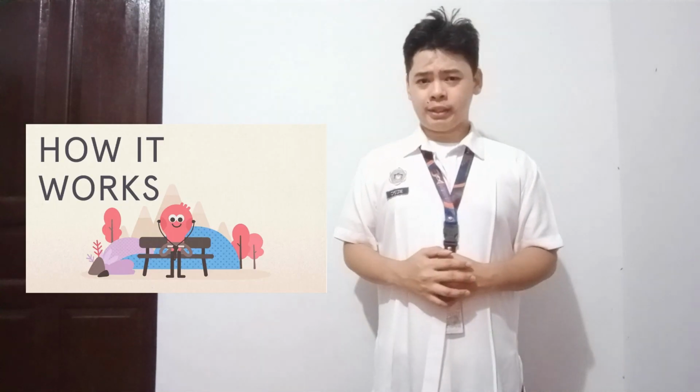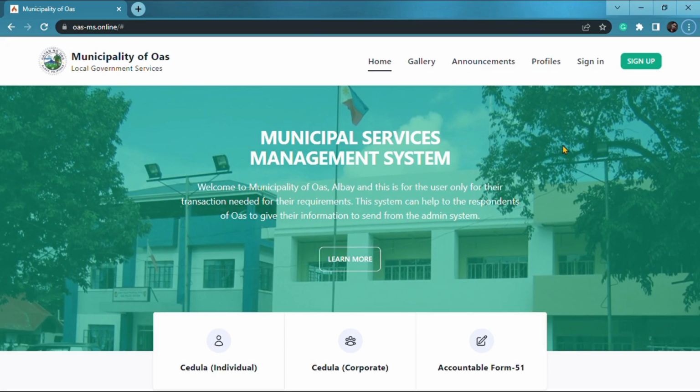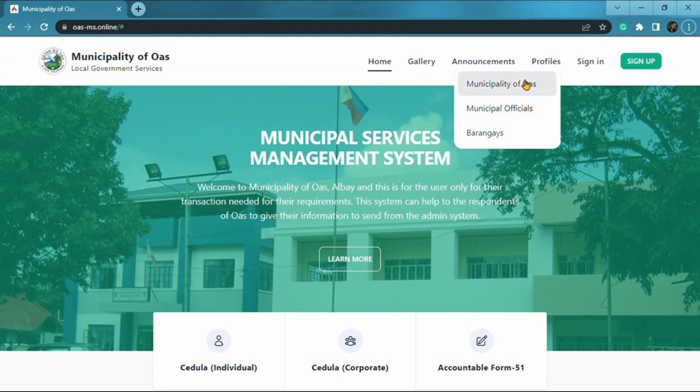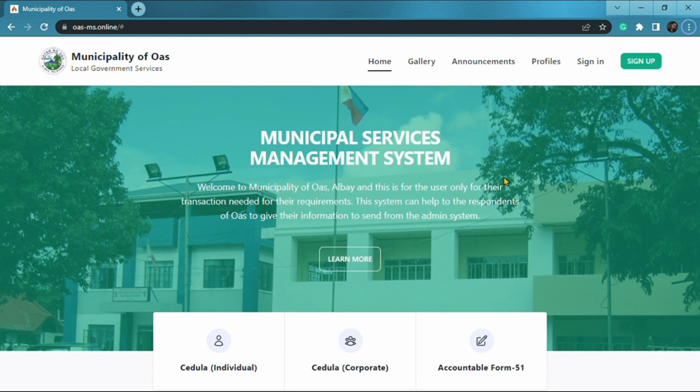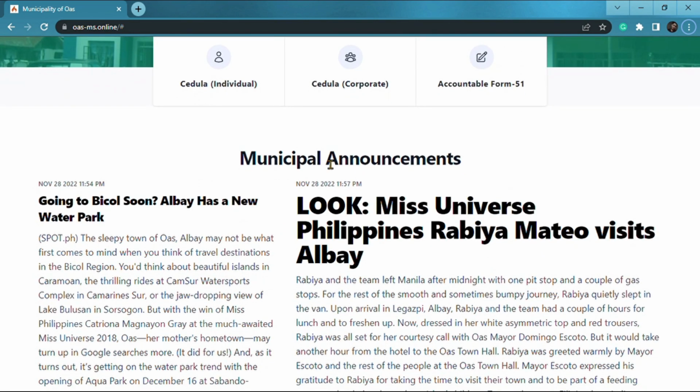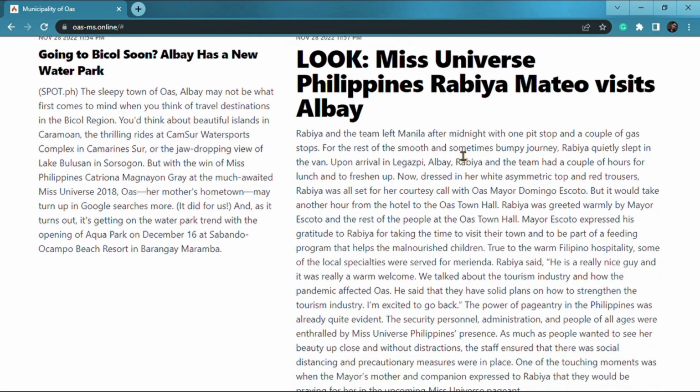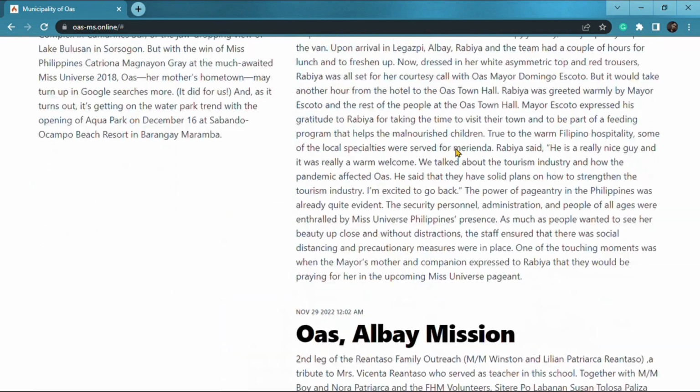So, how does it work? Now, we are here to propose our system entitled Municipal Services Management System. This is the homepage of our system, where one can view the gallery, announcement, and profile, which have drop-downs for the municipality of Buhi, municipal officials, and barangays. These system features are accessible to users regardless of whether they have signed in or not, and also for the administrator. It also has the latest announcements that have been posted on the announcement page, and they can be viewed on the home page.